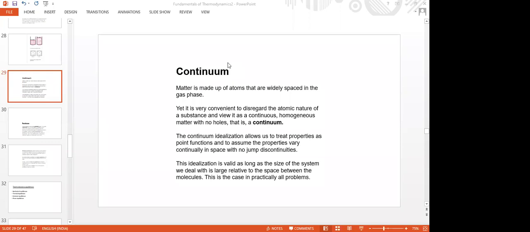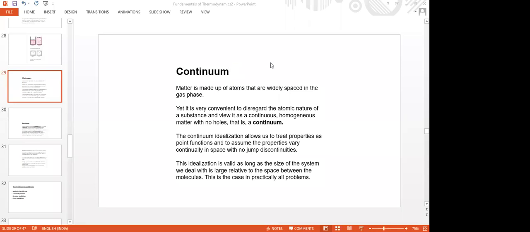Just wait, people are still entering. Okay, mute yourself, all of you. Only when something is asked, then only please unmute yourself.